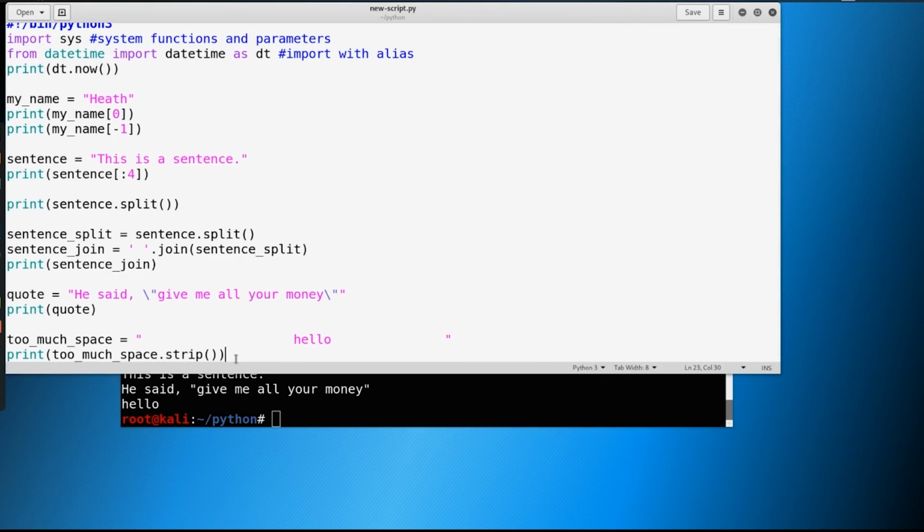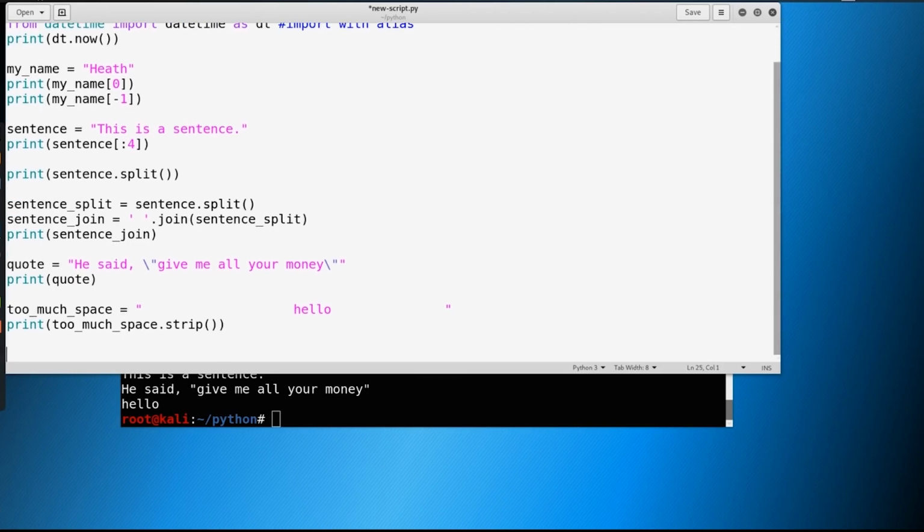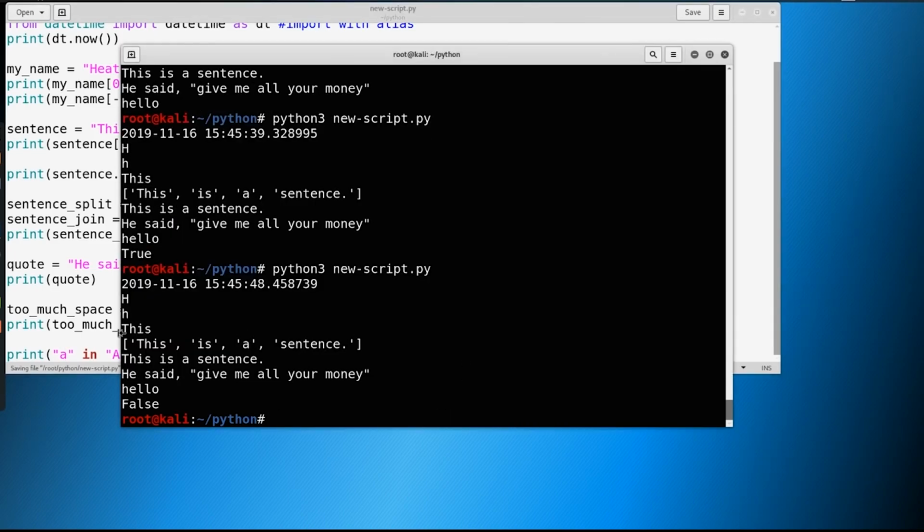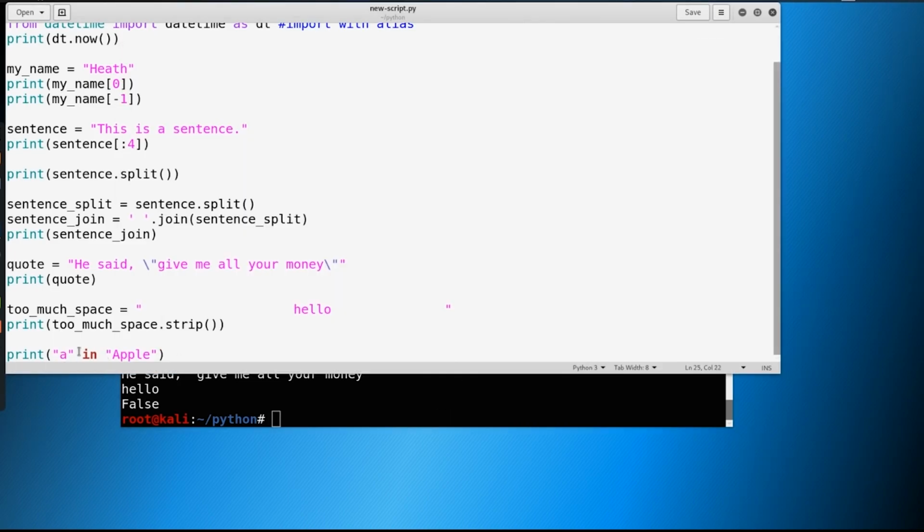We're good to go. So that's a nice little feature. Another feature that we should know is, let's say we had something like print a in apple. What's this going to return? True. What it's looking for is, does A exist in apple? Well, what if we did a lowercase here? Try it again, and you're going to see that it's false. So it's very case sensitive.